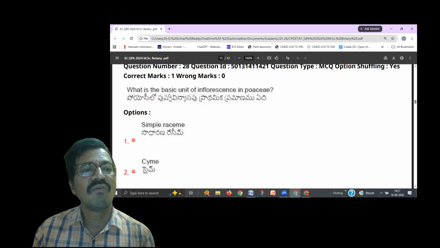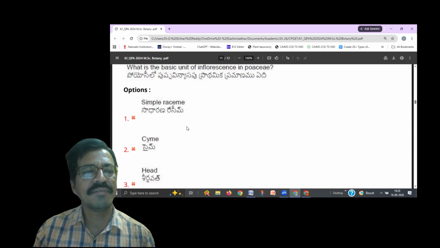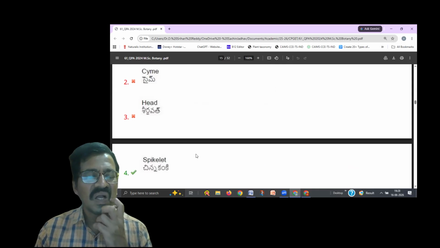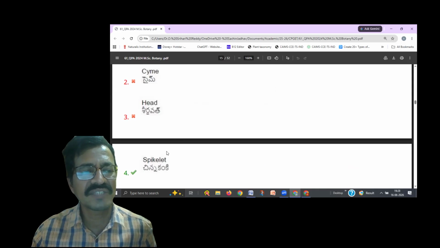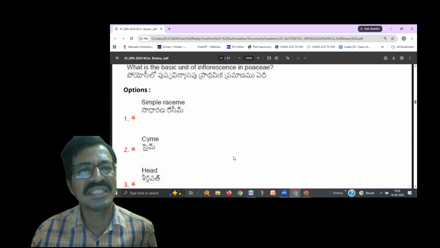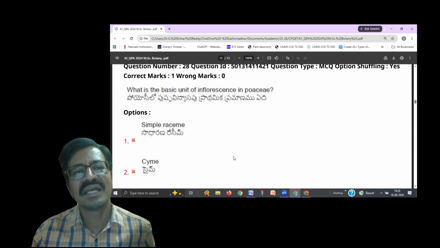Next, what is the basic unit of inflorescence in Poaceae? Now they asked one more question from the families. In Poaceae, the options are simple raceme, cyme, head inflorescence, spikelet. So it is a very important question and you must know about this one. Spikelet is the special kind of inflorescence which we find in the Poaceae family. This is the characteristic inflorescence in the Poaceae family.